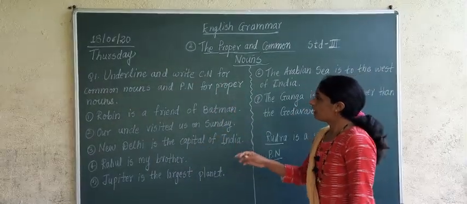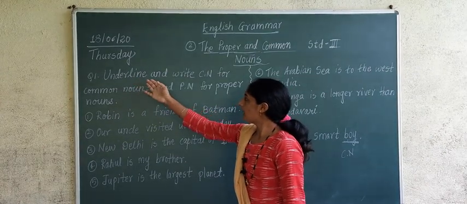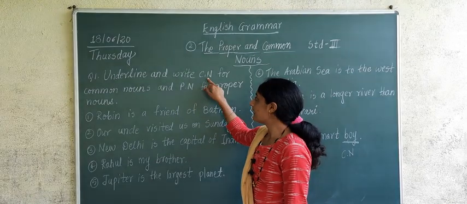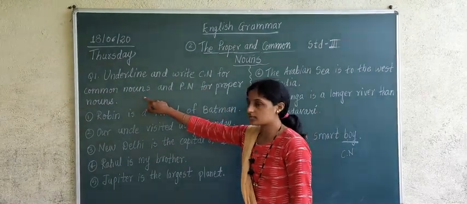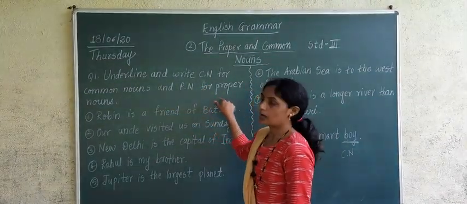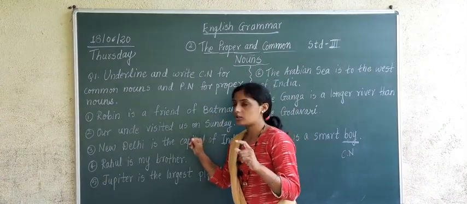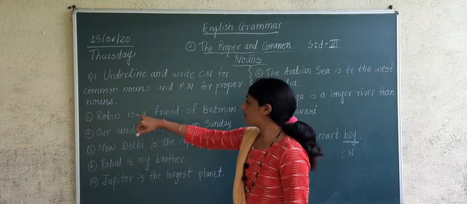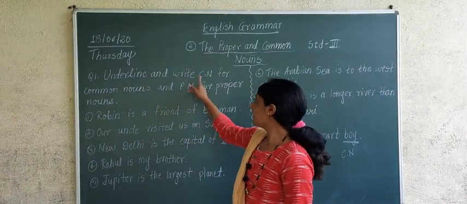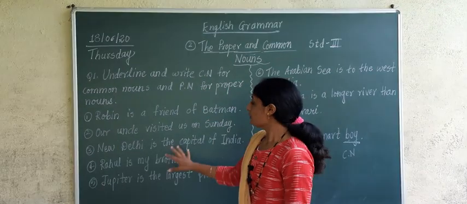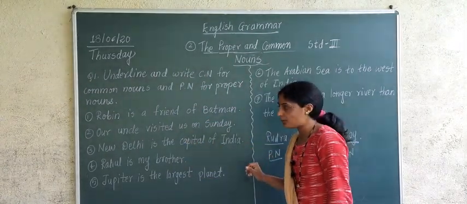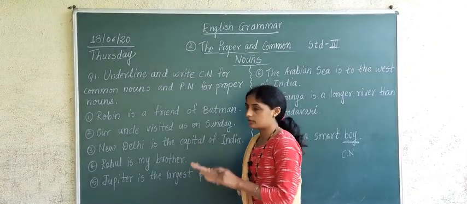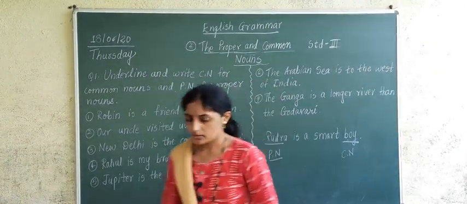Now look here. We have to underline. Your question is given. Underline and write, what you have to write down? You have to write down CN for common nouns and PN for proper nouns. CN for what? The short form of common noun is written over here and the short form of proper noun is written here. Correct? CN, PN. Now 7 examples are there in front of you. We are going to take one example after the other. We will complete one sentence at a time.